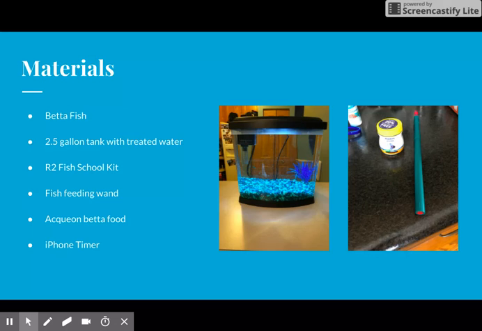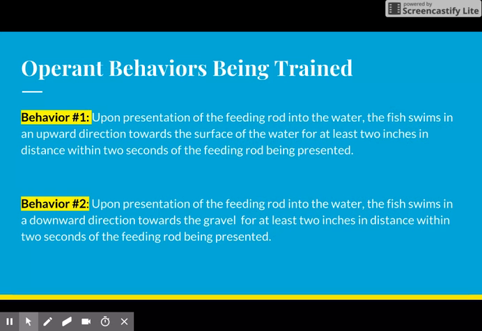The researcher used the provided long feeding rod in order to provide the fish with food as reinforcement for the procedure. The two behaviors being trained today are behavior 1, upon presentation of the feeding rod into the water, the fish swims in an upward direction towards the surface of the water for at least 2 inches in distance. And behavior 2, upon presentation of the feeding rod into the water, the fish swims in a downward direction towards the gravel for at least 2 inches in distance within 2 seconds of the feeding rod being presented.